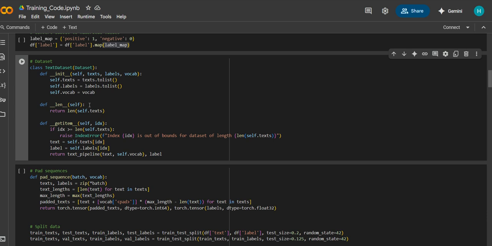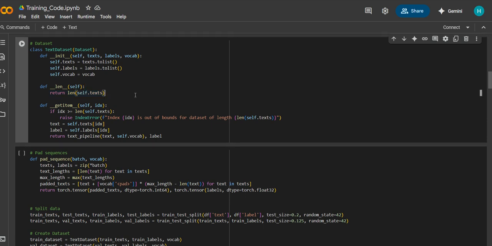And we define here the length function, which defines the length of the dataset, how many items are in the dataset. This method returns the number of texts in the dataset, which allows PyTorch to know how many data points are available. And we define the getitem function.